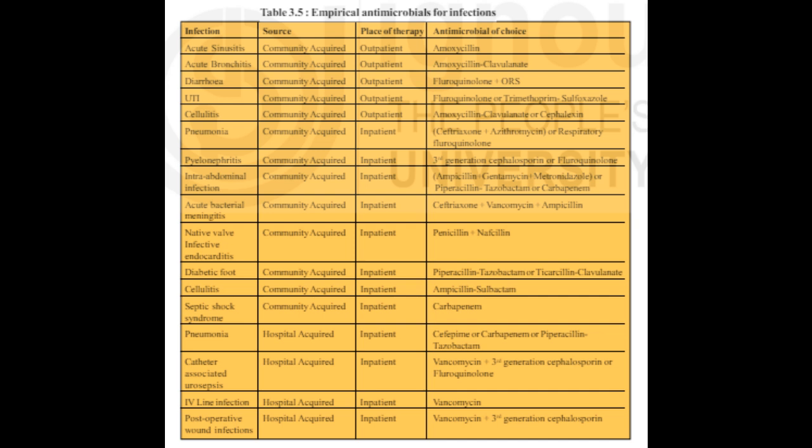Whenever a new drug is started in the elderly, we follow the start low, go slow rule. But this is not applicable while treating infections in older people. Early and aggressive antibiotic therapy is essential to prevent adverse outcomes. Antibiotics should be started early for all presumed infections.